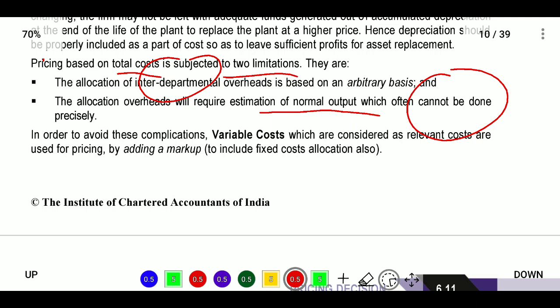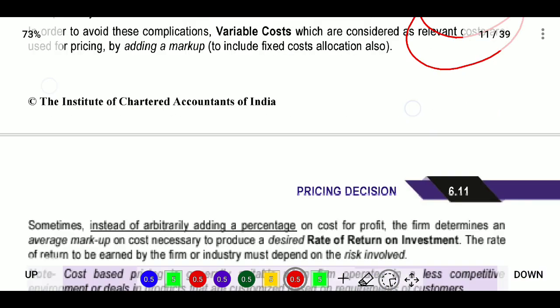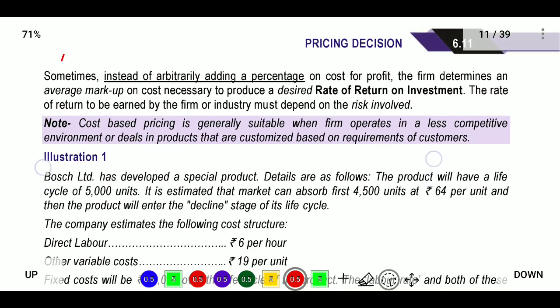In order to avoid the complications, variable costs are considered the relevant cost and used for pricing by adding a markup to include fixed cost allocations. We will not include the fixed cost for internal departments, that is the limitation. Next we will see one illustration.